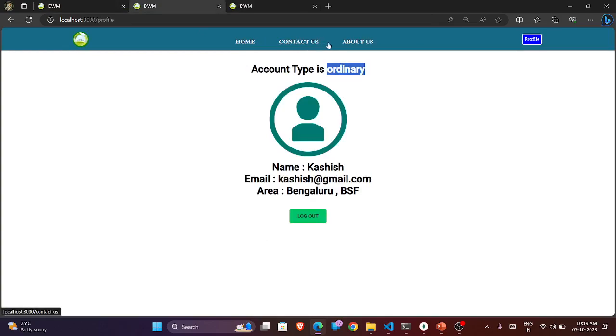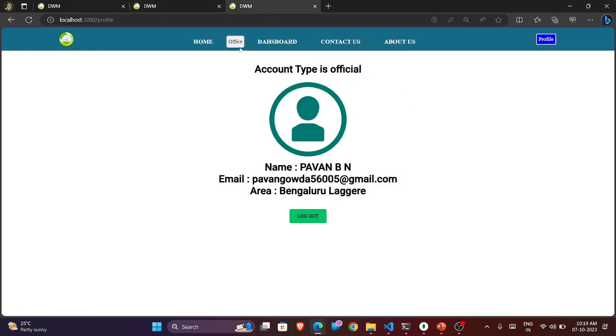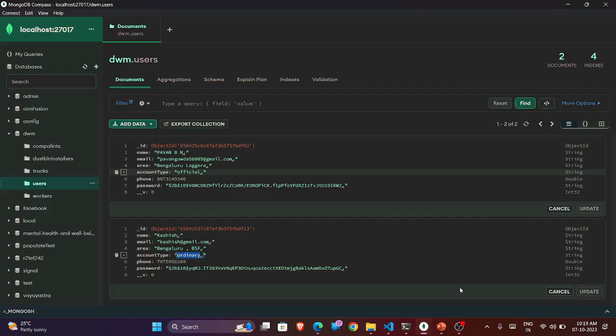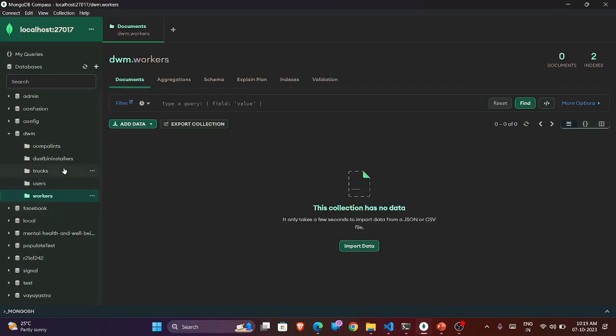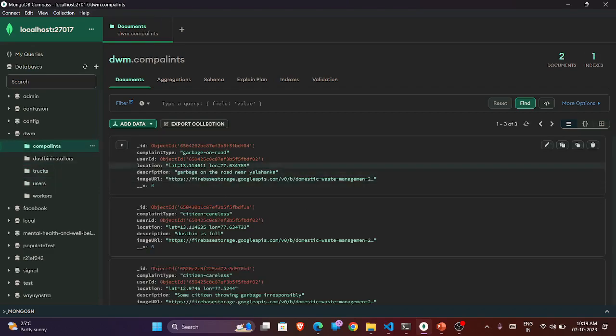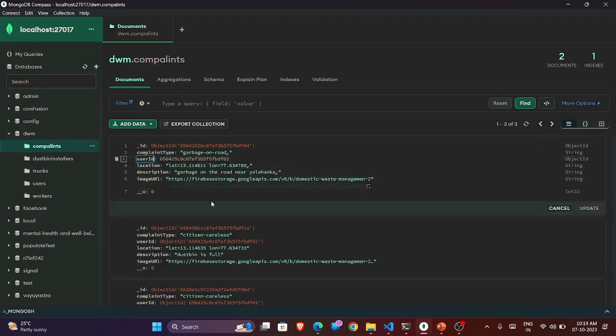We can't access office and dashboard here, but in the official account we can access office and dashboard, which are some of the most important routes, and we can manage a lot of things. For ordinary users, obviously they should not have access to dashboards and offices, so that makes sense. I also have workers, trucks, and complaints here. You can see the complaints that have been raised. This indicates by whom it was raised, what the location was when they raised the complaint, what the complaint type is, and more.